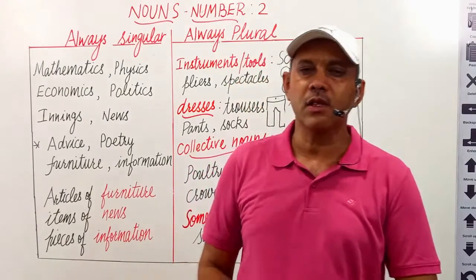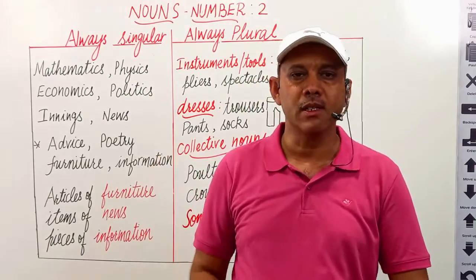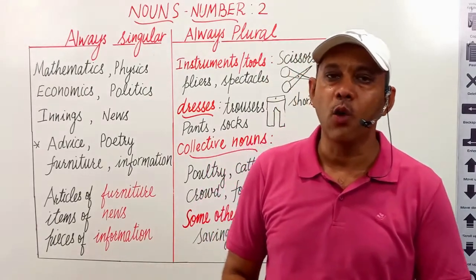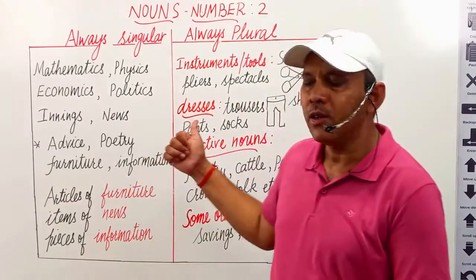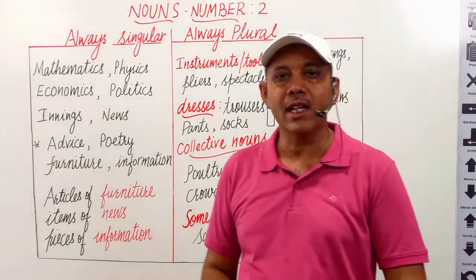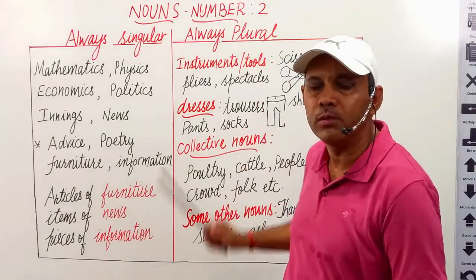We have discussed nouns, its types with examples, and noun numbers in detail already. Today, we are going to discuss the last topic of noun numbers, part 2.